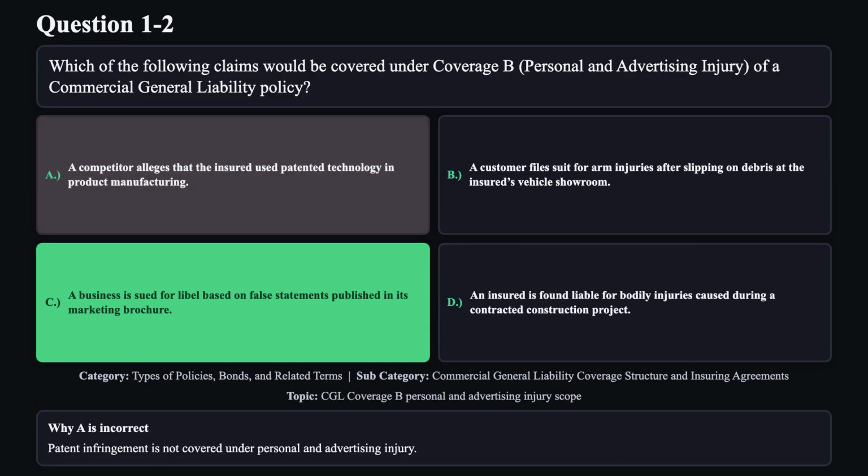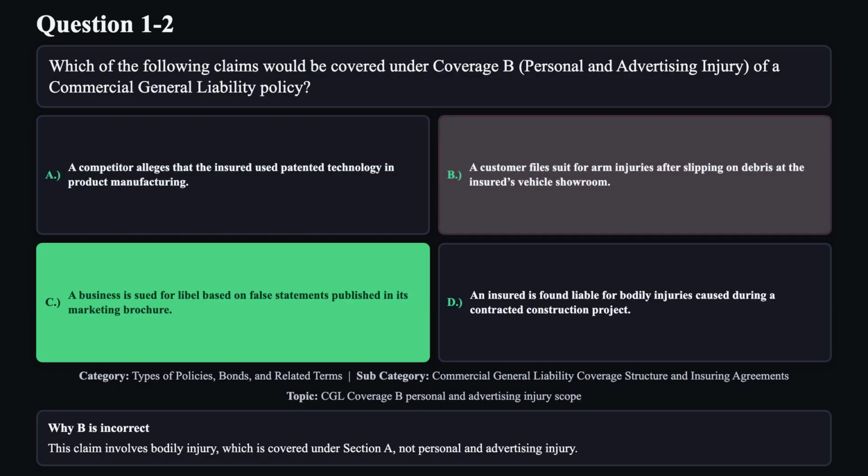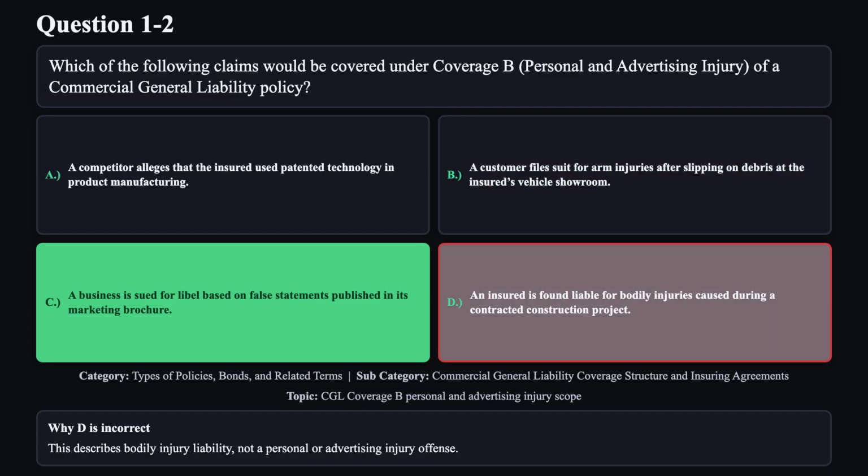Reason A is not correct. Patent infringement is not covered under personal and advertising injury. Reason B is not correct. This claim involves bodily injury, which is covered under Section A, not personal and advertising injury. Reason D is not correct. This describes bodily injury liability, not a personal or advertising injury offense.